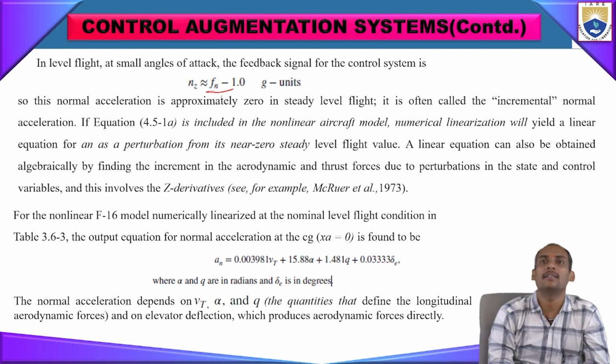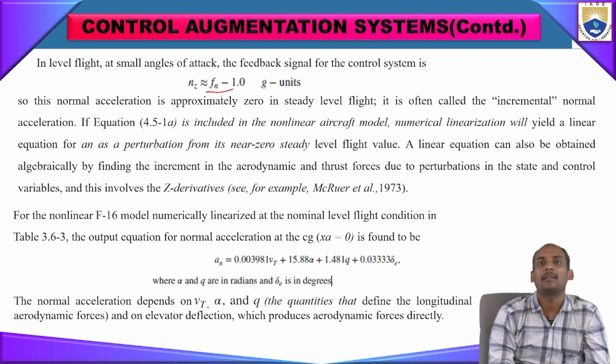We can see it in further things. So for the nonlinear F-16 model, numerically linearized for a level flight condition, the table will be there after this one.